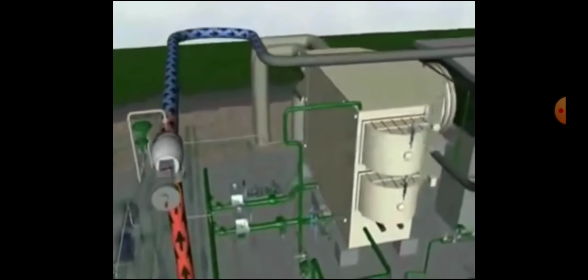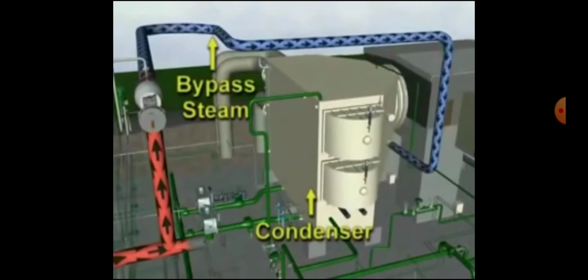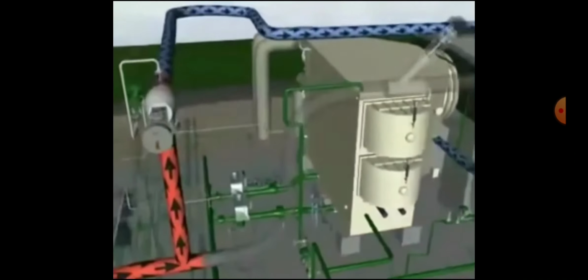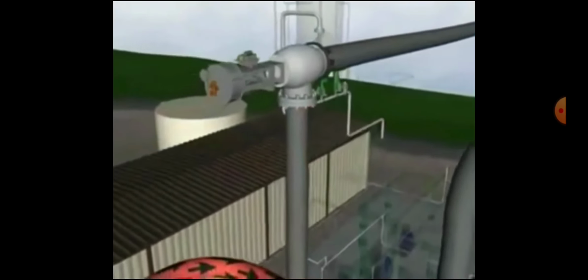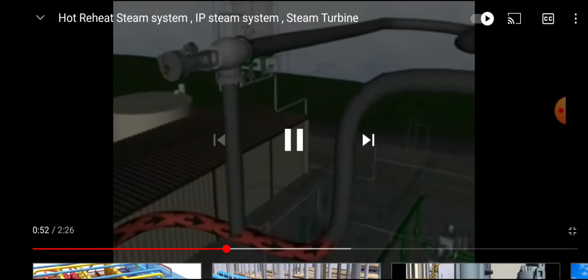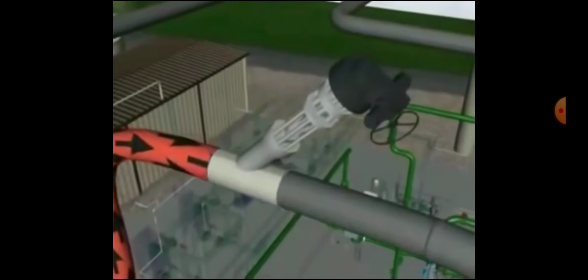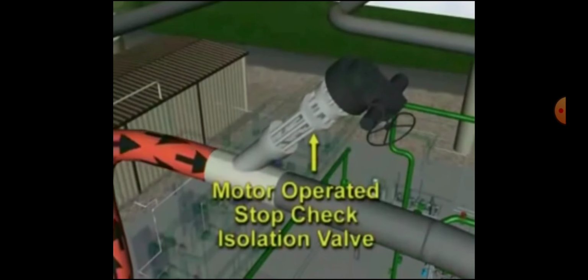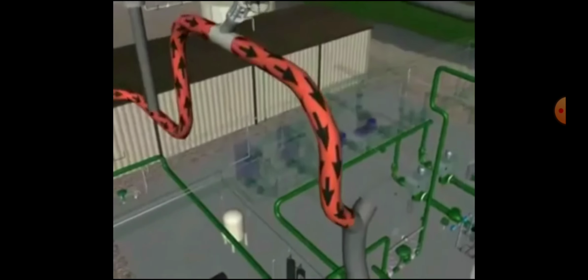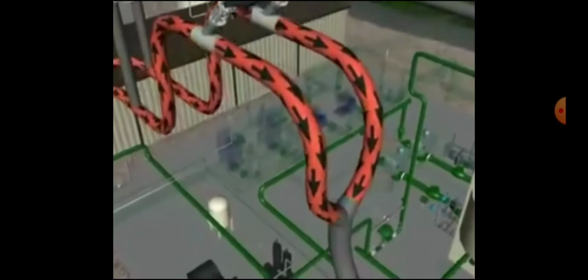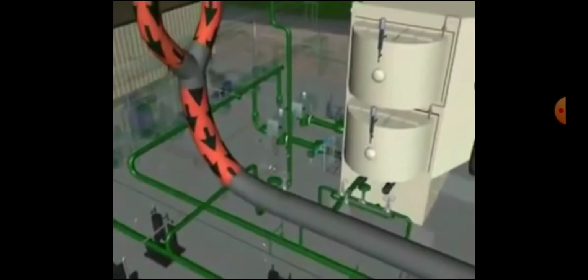When the hot reheat bypass line is used, hot reheat steam is bypassed directly to the condenser. Steam that is directed to the condenser through the bypass valve is de-superheated to acceptable pressure and temperature levels for entry into the condenser. When the steam turbine is capable of accepting hot reheat steam, the steam passes from the condenser bypass valve intersection to the hot reheat steam stop-check isolation valve. Downstream of the stop-check isolation valve, the hot reheat piping combines with the other HRSG reheat discharge and continues as a single pipe to the steam turbine area.